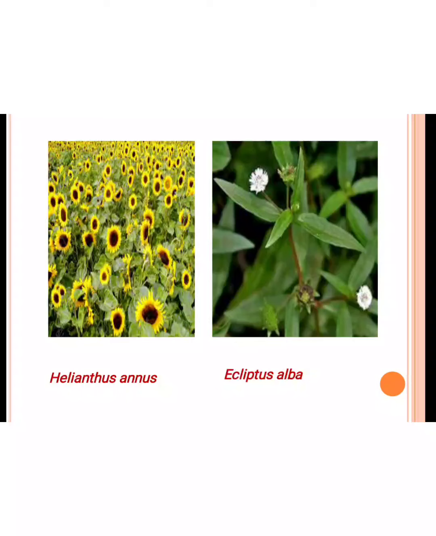Next, the some plants of this Astraceae family, यानी कि compositive family. Helianthus anus, it means सूर्यमुखी वाला plant. Then the Ecliptus albus, it means the भांगरो.